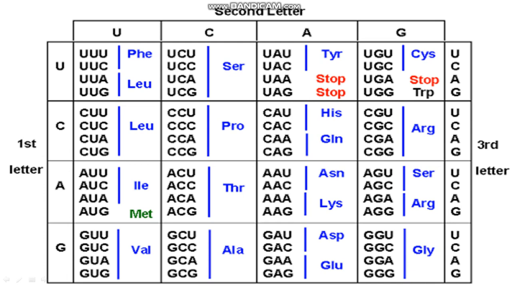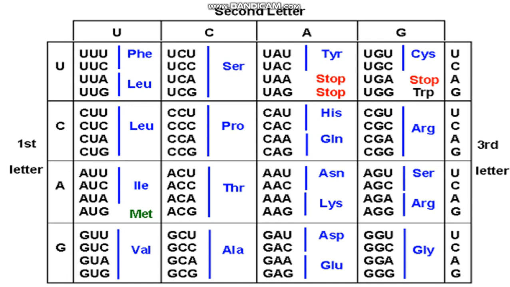When you count it, 64 codons are made here. U, C, A, G: uracil, cytosine, adenine, guanine, uracil, cytosine, adenine, guanine. This is the table of the genetic code. Only these codons are coding for the 20 amino acids present in living beings.